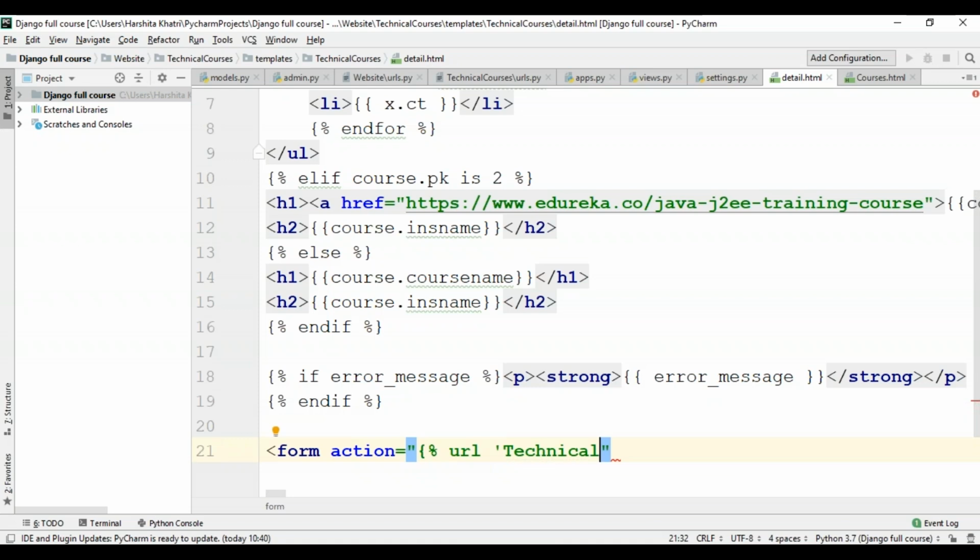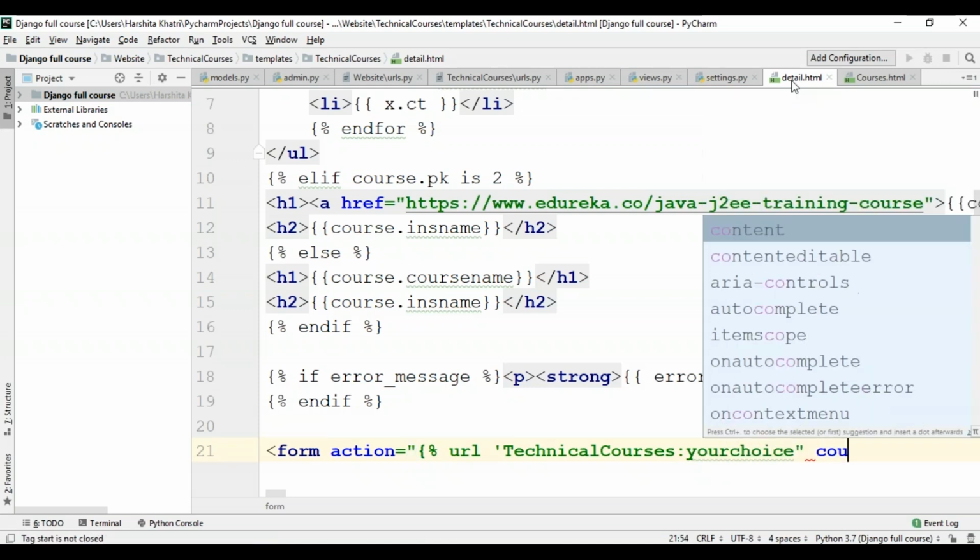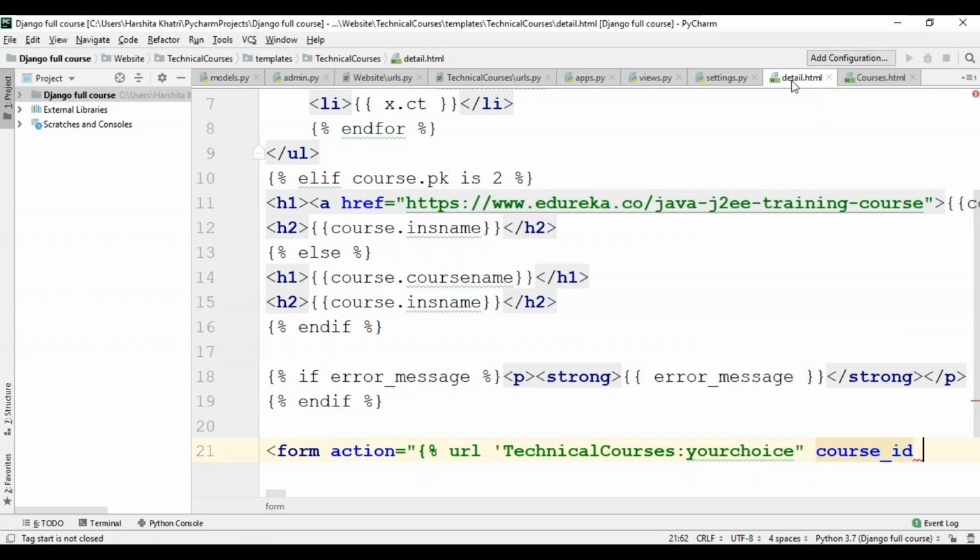The reason why I'm going to use the technical courses name over here is because this is the name of my app, and I'm going to be using this namespace for all the URLs present for this app. I've not made that change as of yet in the urls.py file. So when I'm doing that, you'll understand this in a better manner. So that's yourChoice. And then I'll specify the course ID. Then I'll just close this.